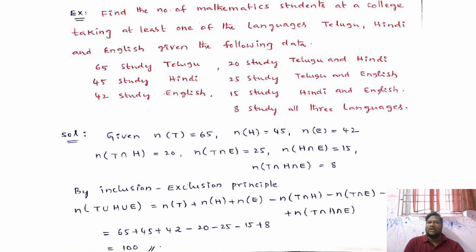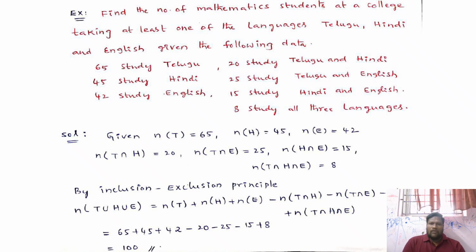Find the at least one language. At least one language means n of A union B union C. Here T is Telugu, n of T is 65, n of H is the number of Hindi students, 45, and n of E is the number of students who studied English.